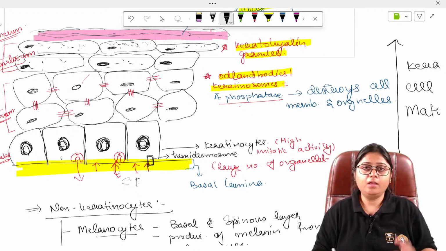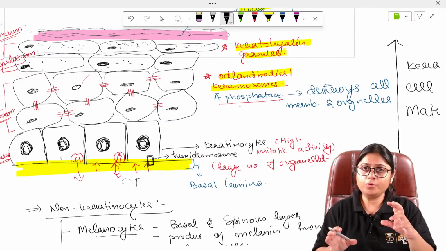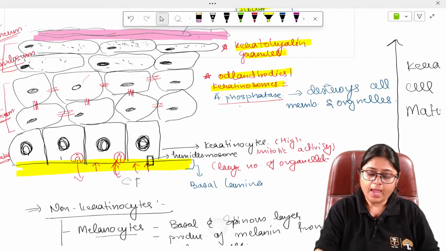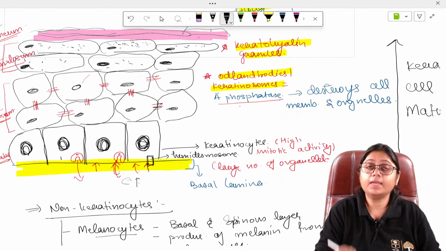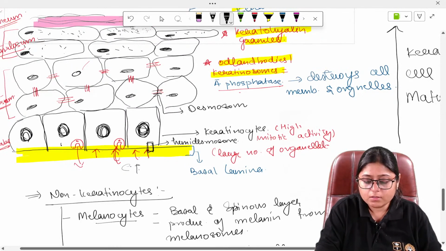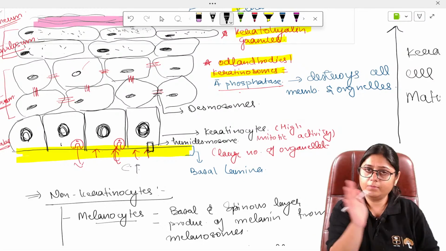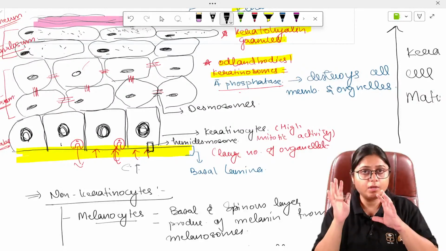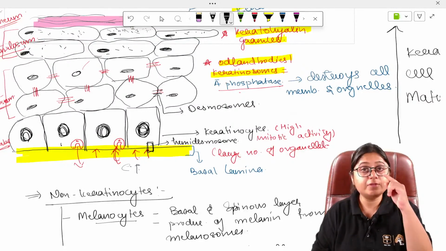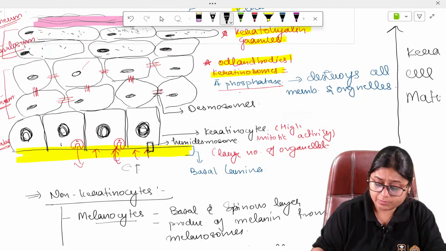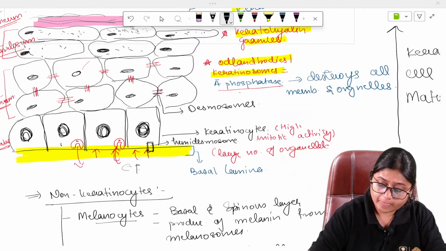So anywhere, whenever the cell is connected to the basal lamina, remember it is connected with hemidesmosome, and when one cell is connected to another cell with desmosomes, hemi is not there. Direct connection between two cells is with the help of desmosomes and the connection of a cell with the basement membrane is with the help of hemidesmosomes.